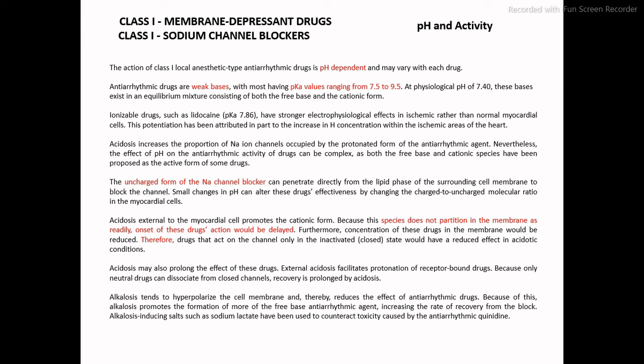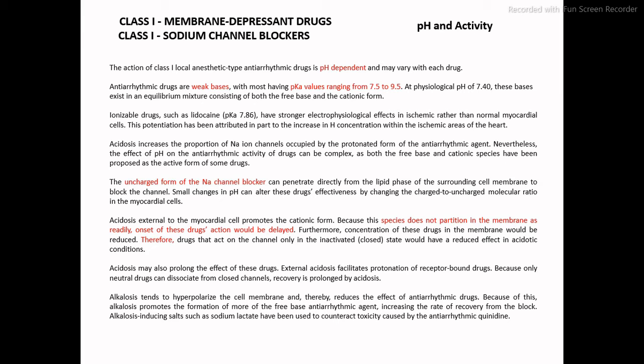Therefore, these drugs act on the channels only, not across the membrane, and specifically they act when the channels are inactivated or in a closed state. Therefore, there would be a reduced effect in the acidotic condition.